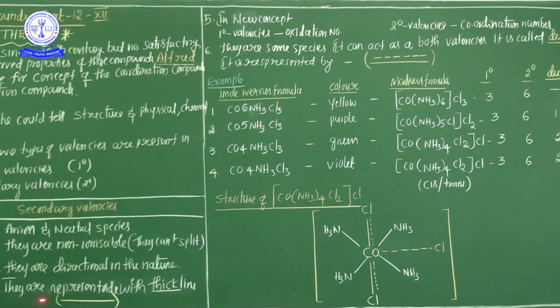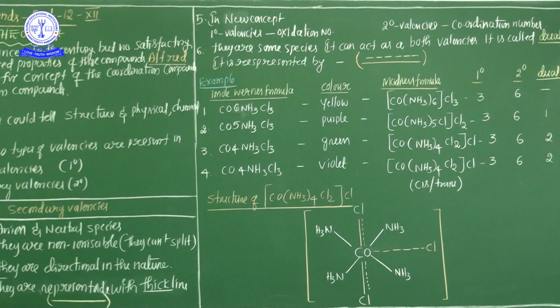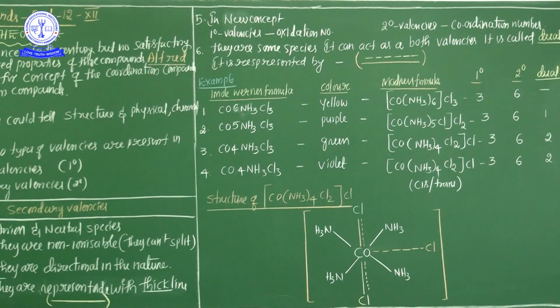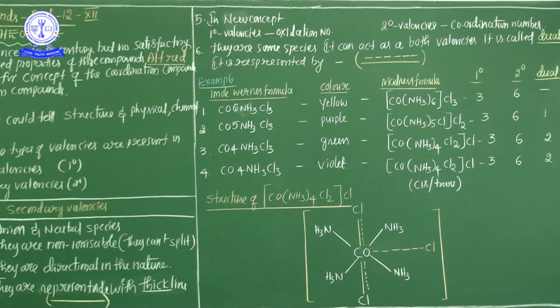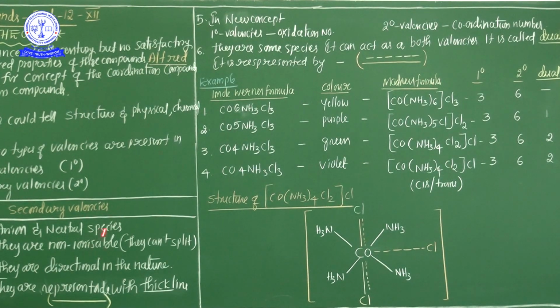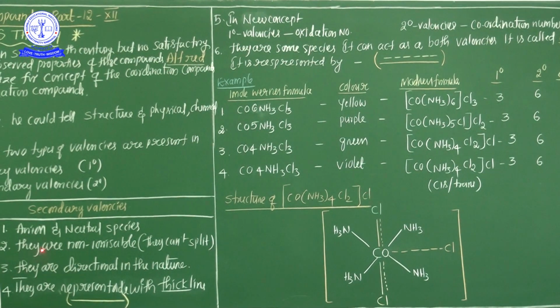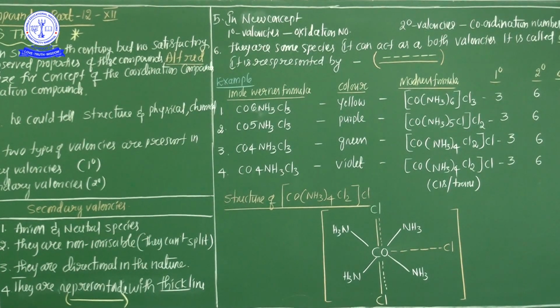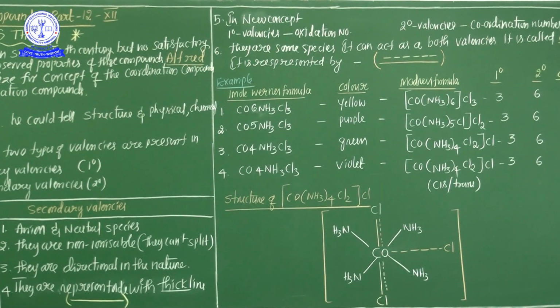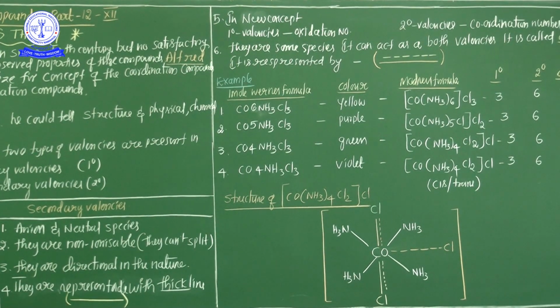These are two very important points. Once again, repeating the fourth point: primary valency is observed in anions, and secondary valency is observed in anions and neutral species. Primary valencies are ionizable, secondary are non-ionizable and directional. Primary valency is non-directional in nature, so it does not decide the structure and shape of the coordination compound.